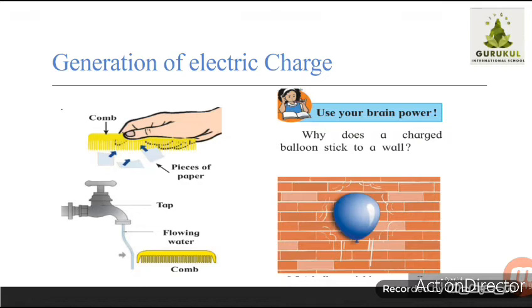In the first experiment, what we have to do, a little bit modified, is rub a plastic comb against a woolen cloth and touch this comb with another, uncharged comb. What will happen? The first one will definitely attract the pieces of paper, but the second one, which was uncharged, will also attract the pieces of paper. It means what we are doing? By touching one comb to another, we are generating electric charge, and it is by contact.